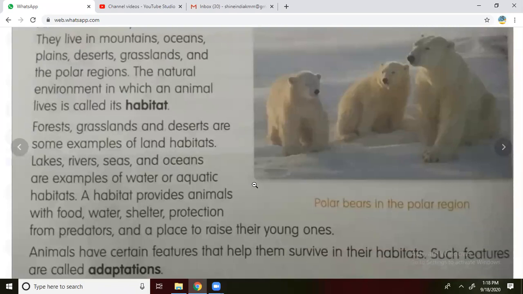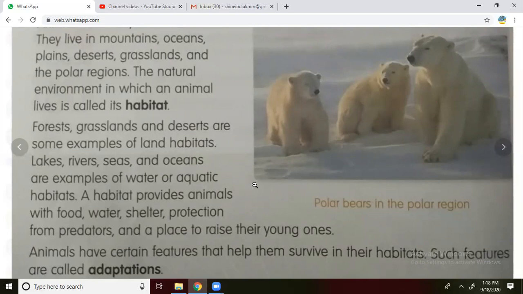Okay, next one. Land animals are going to get their food from the forest, as well as from the grass or the plants. Those are called a land habitat. The animals which live in the water like river, ocean, lake, pond, those are called water habitat or aquatic habitat. Okay, we will see the next example.